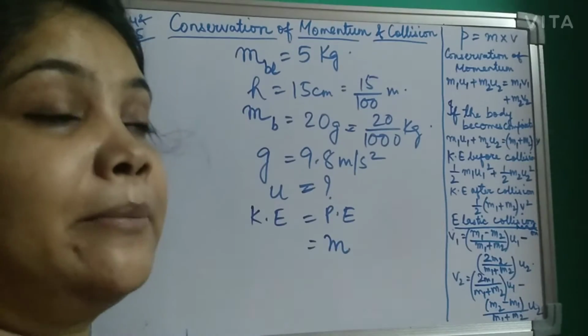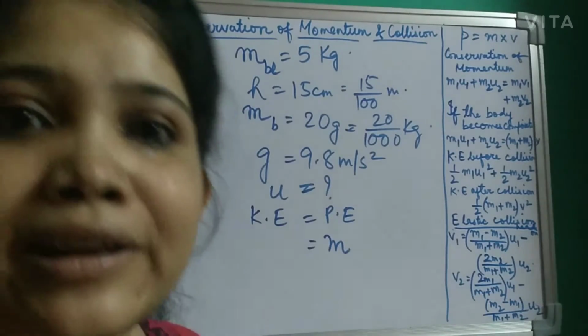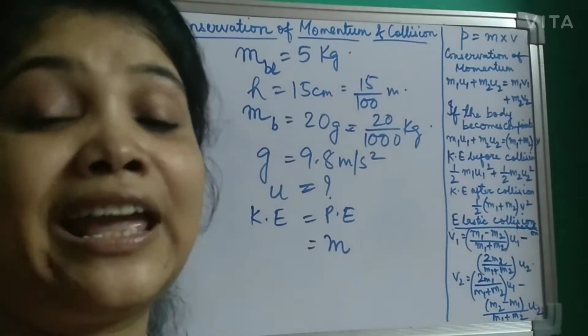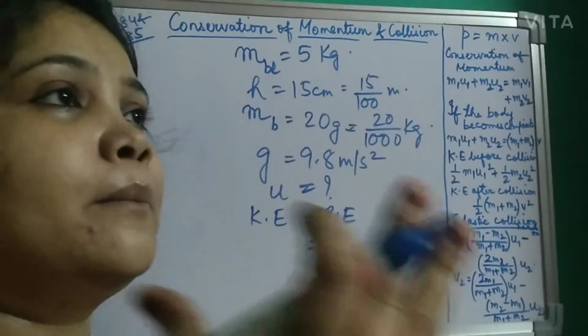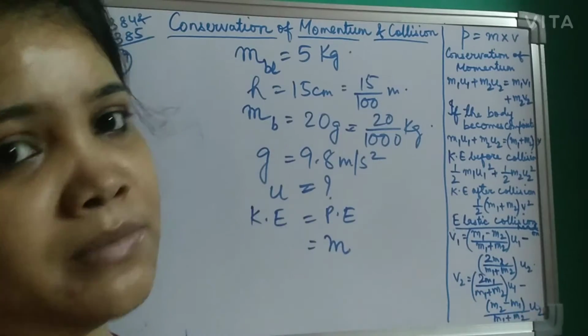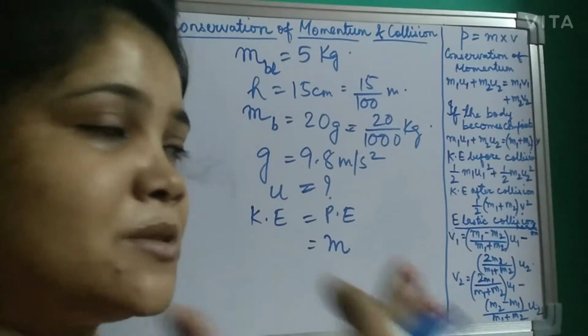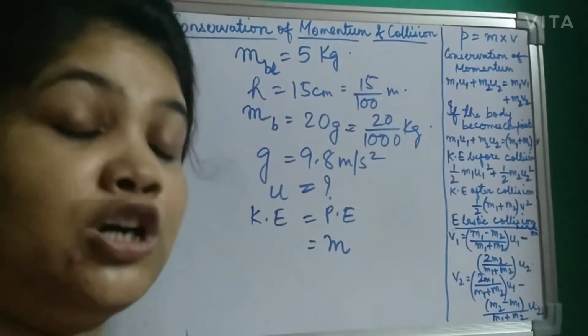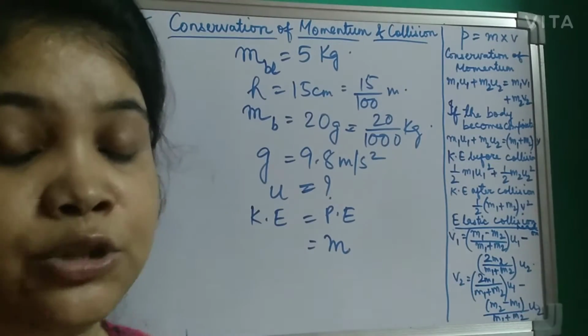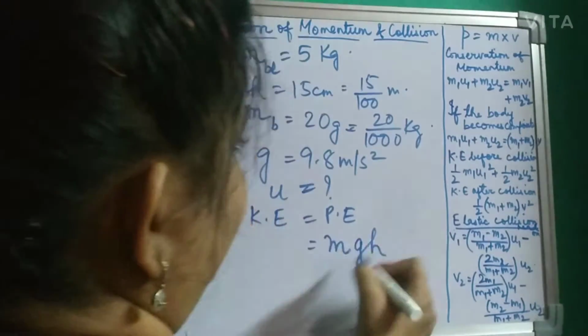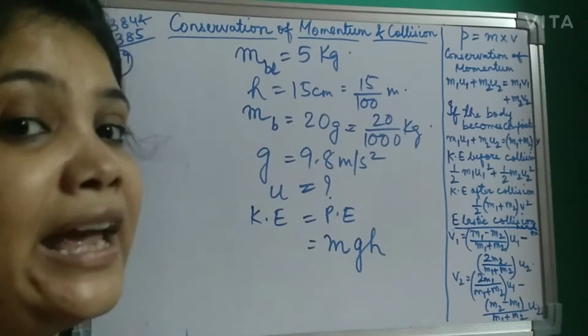It is mgh. What m is this? The bullet is embedded in the wood, so the total mass is the mass of the bullet plus the mass of the block. Remember, m is m block plus m bullet.